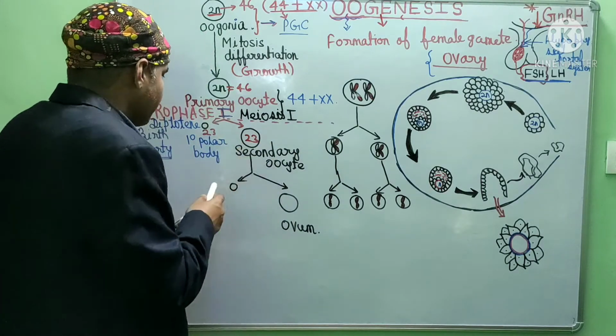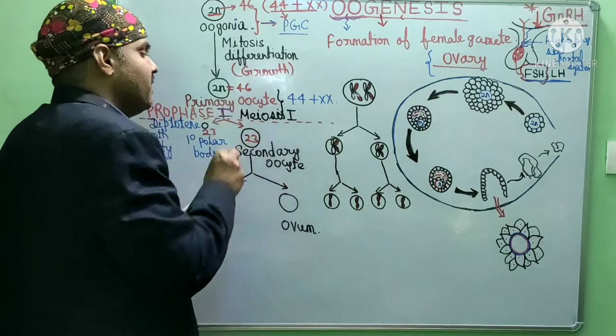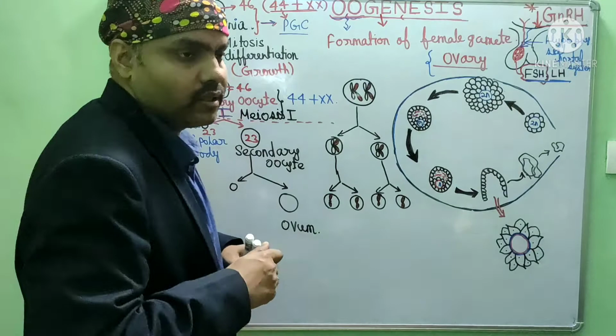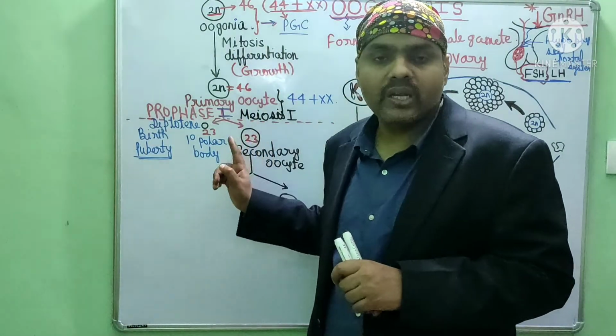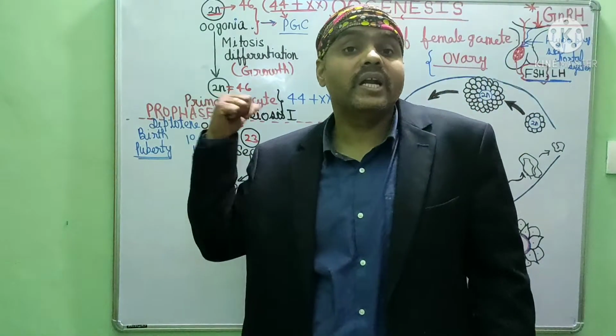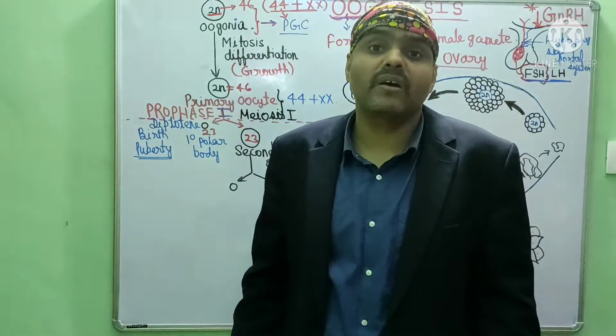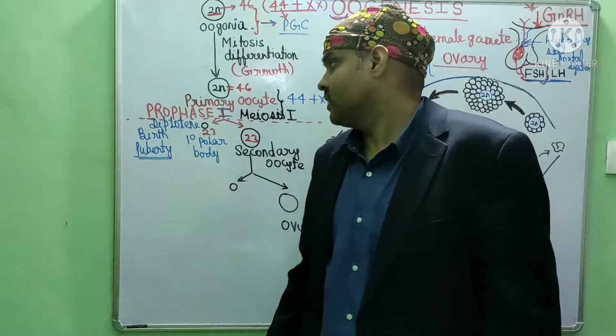Guys, they have the same number of chromosomes actually. But the amount of cytoplasm is high in the secondary oocyte. Okay. So it's a case of equal karyokinesis but unequal cytokinesis. Here the division of the nucleus, the division of chromosomes, is equal, but the cytoplasmic division is different here.